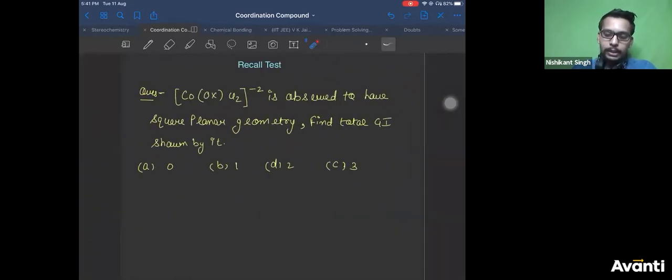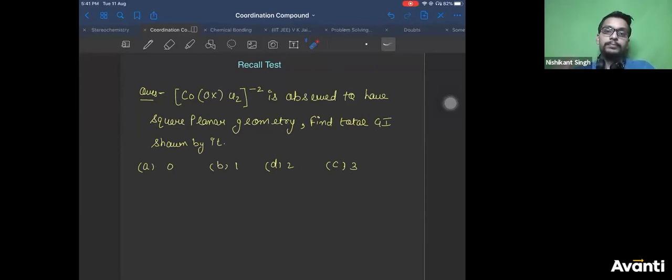Let's take a recall test on yesterday's class. It's related to square planar complex. So you can start voting it out. This is a very easy question, but still, I have already given you the geometry.